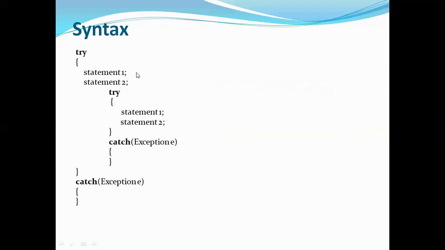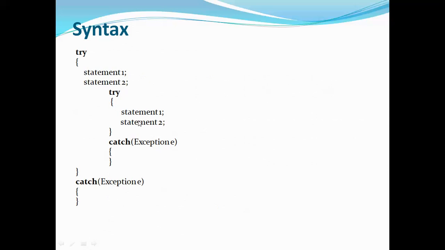Now let's see how it is handling the exception. Generally, the exceptions raised in this try block will be handled by this catch block, and the exceptions raised in this one will be handled in this catch block.